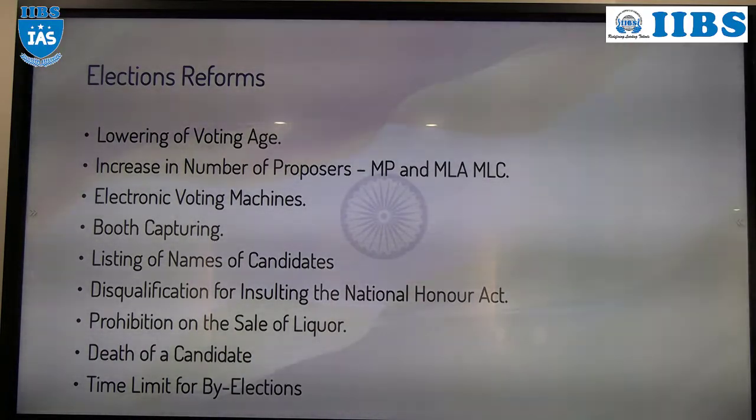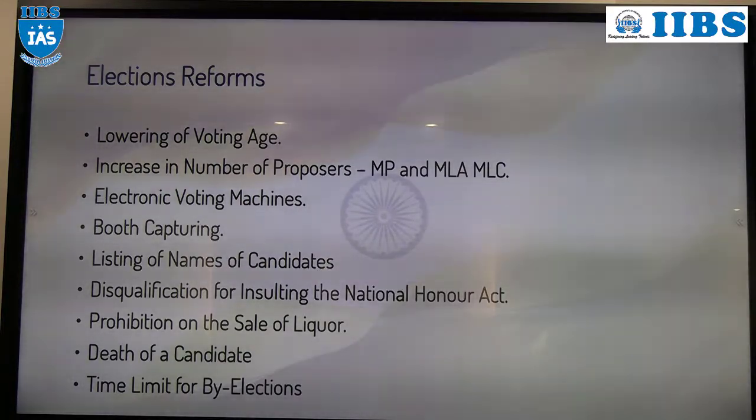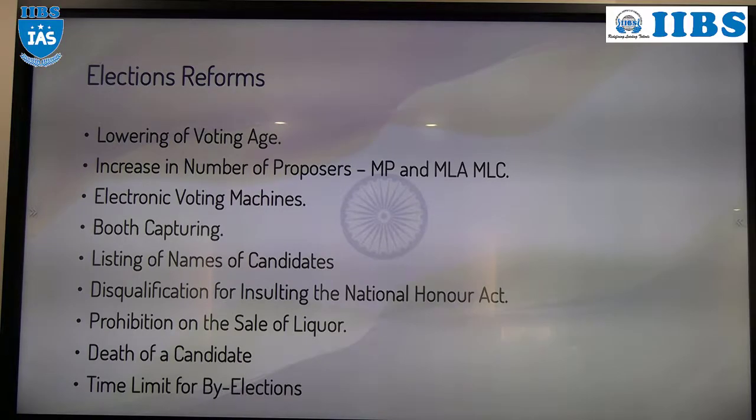Understood everyone? So till now in the election system of India, we have studied the one body which conducts the election, the Election Commission of India: its composition, how many members, who will appoint, salary, tenure, and the powers of the Election Commission of India.